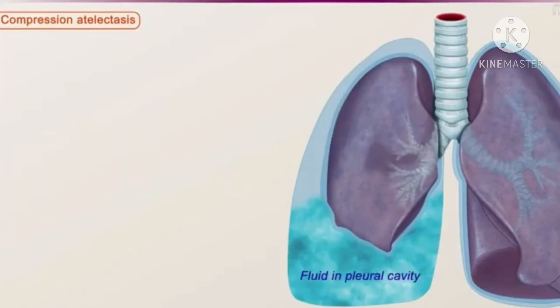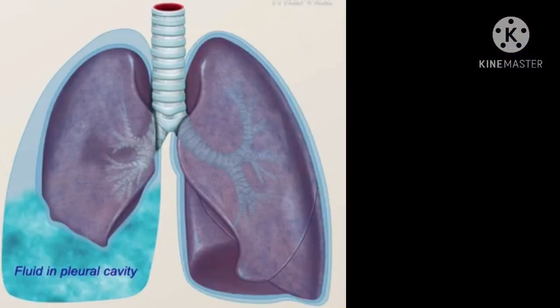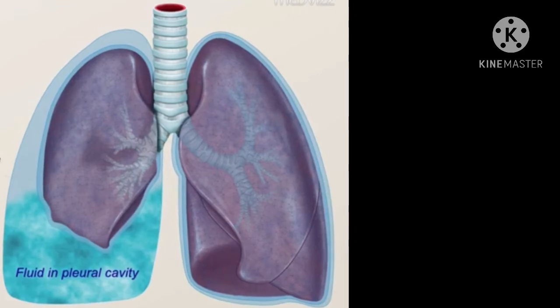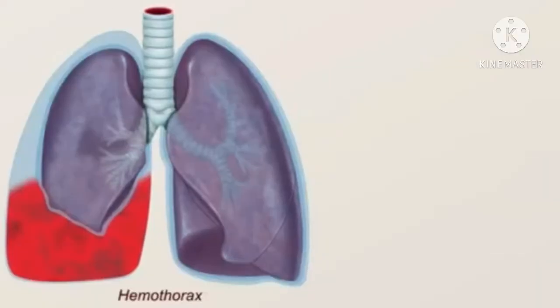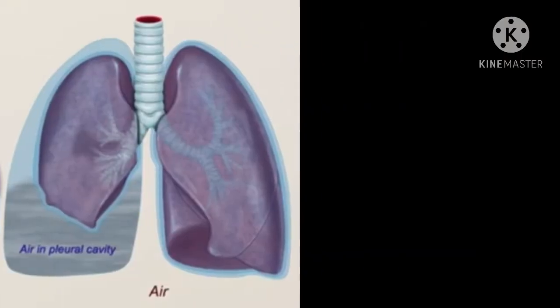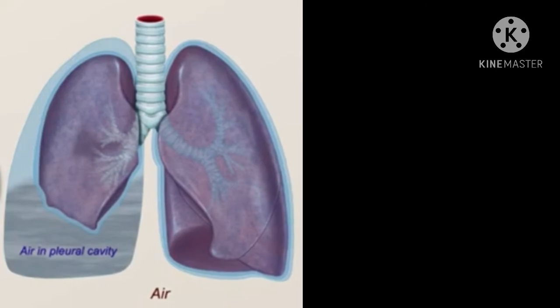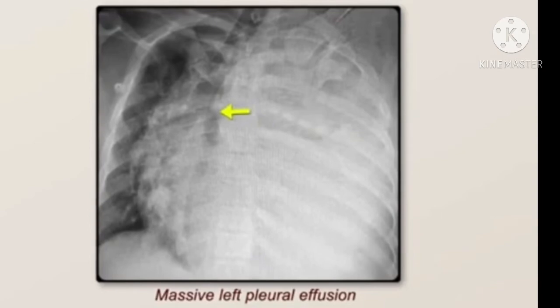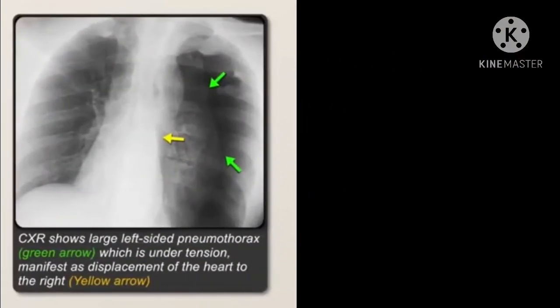The second form or type of atelectasis is the compression atelectasis. It is a collapse of small airways and alveoli deep to the pleura that occurs when air or fluid in the pleural cavity is under increased pressure. It results whenever significant volumes of fluid, the transudate or exudates of blood, tumor, or air in the pneumothorax accumulate within the pleural cavity. It is when the mediastinum shifts away from the affected lung.